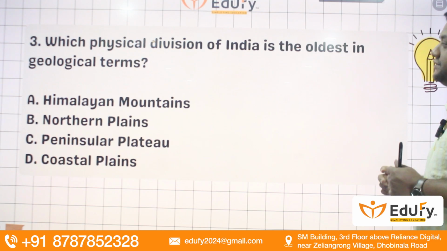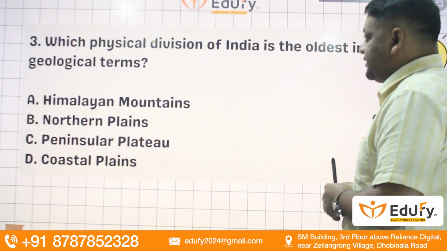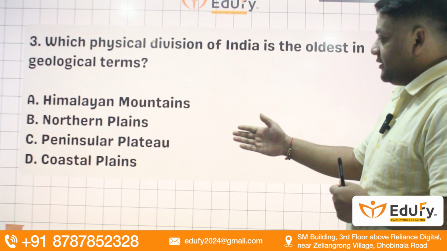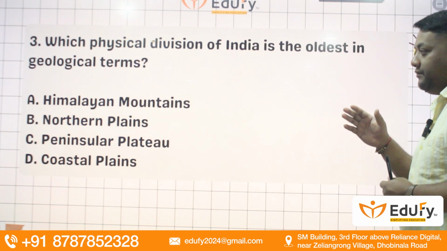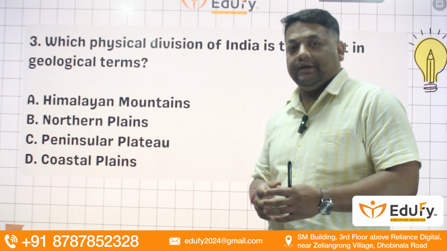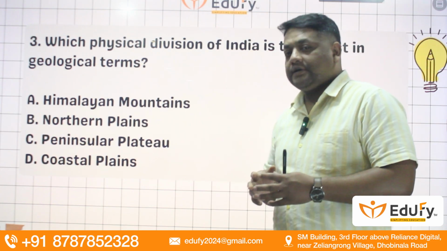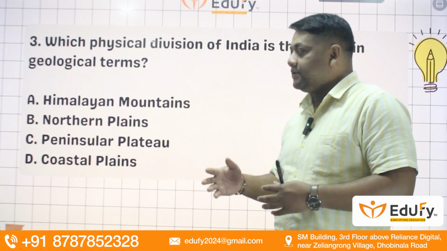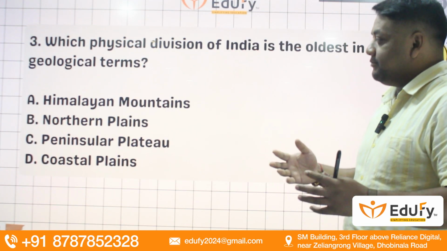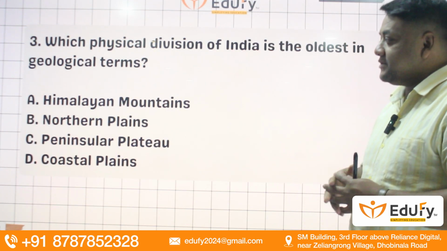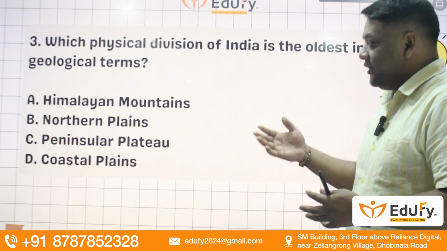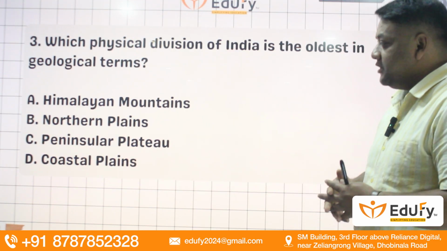Next question. Which physical division of India is the oldest in geological terms? Himalayan mountains, northern plains, peninsular plateau, coastal plains. We all know that the Himalayan mountains are very young. They started taking birth 65 million years ago, and by the Miocene epoch they developed completely. Northern plains formed after the Himalayas were formed, so A and B cannot be our options.